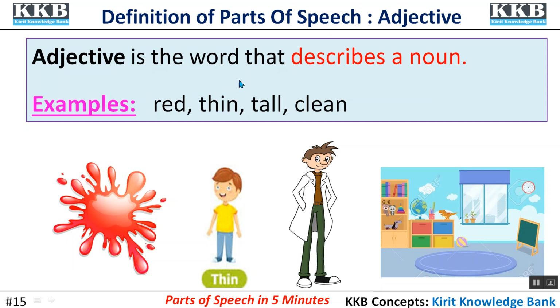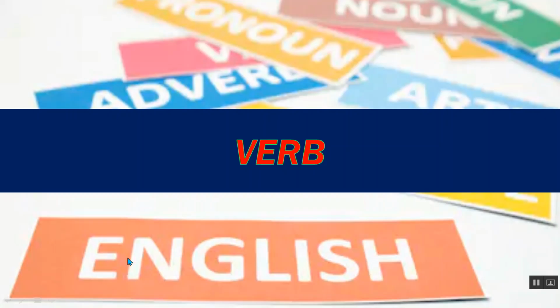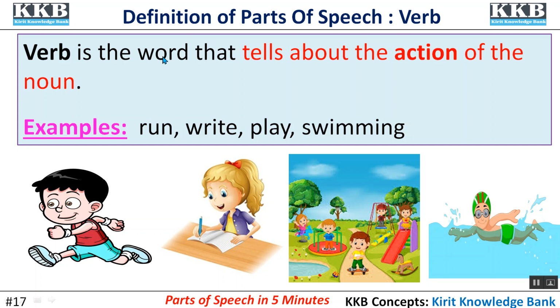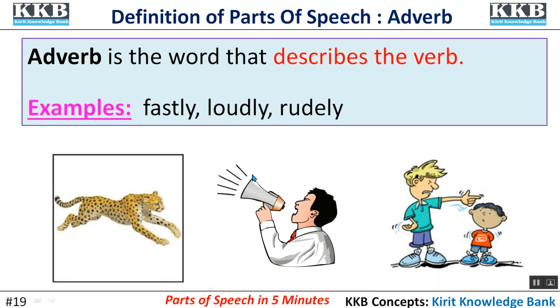Adjective. Adjective is the word that describes a noun. For example, red, thin, tall, and clean. You can see in the pictures. Verb. Verb is the word that tells about the action of the noun. For example, run, write, play, and swimming. You can see in the pictures. Adverb. Adverb is the word that describes the verb. For example, fastly, loudly, and rudely. You can see in the picture.